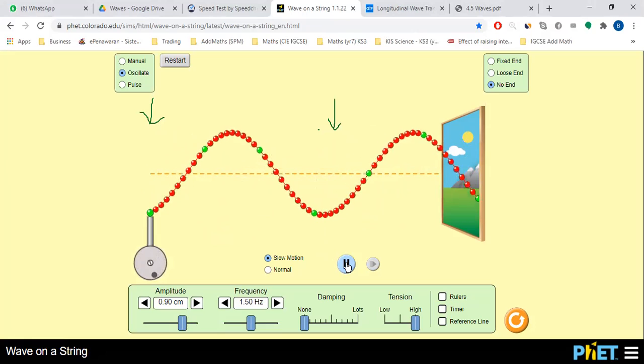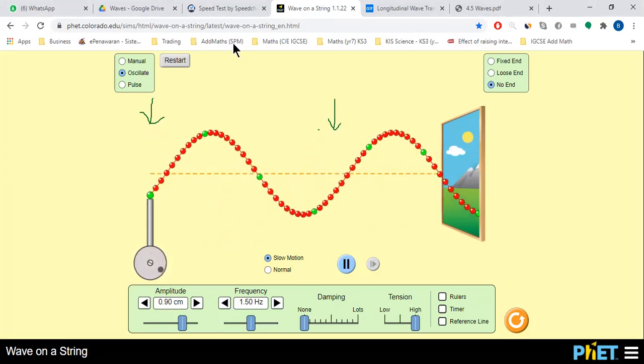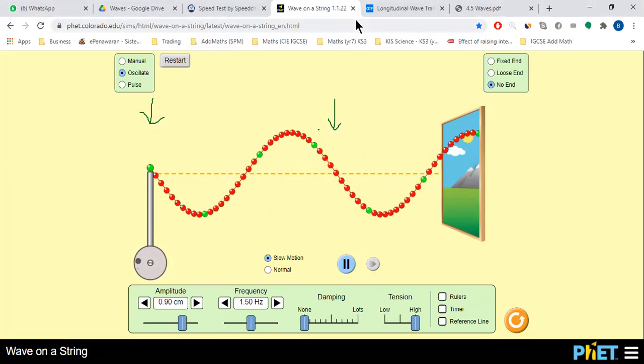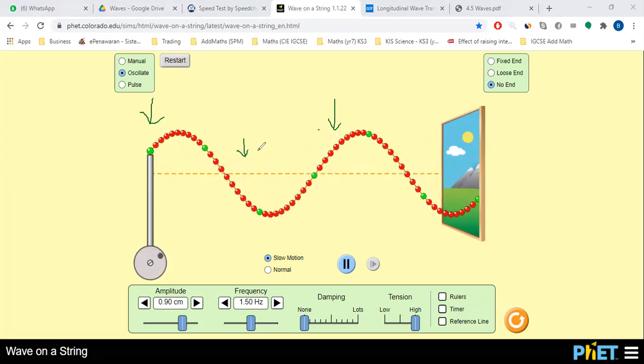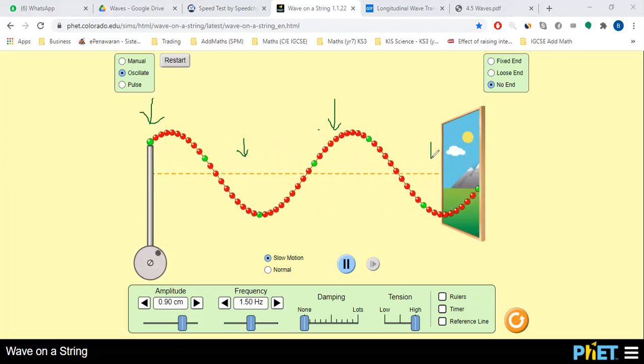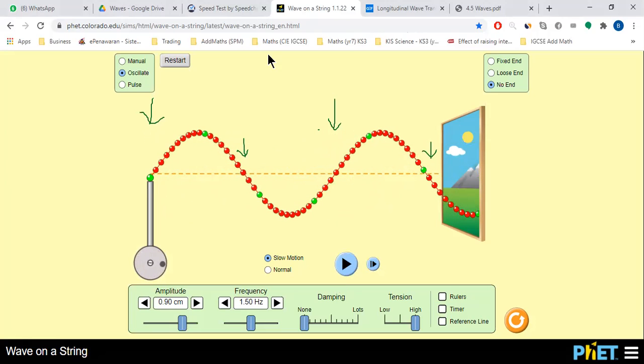Okay, now, so next one. Okay, so some of the particles can be this one, or this one is also in phase. Okay, if you look at this particle over here, and also this particle over here. Now this one over here. This particle is at the equilibrium position at this point in time, and it's moving up, right? And this particle over here, also it is at the equilibrium position, and it's moving up.